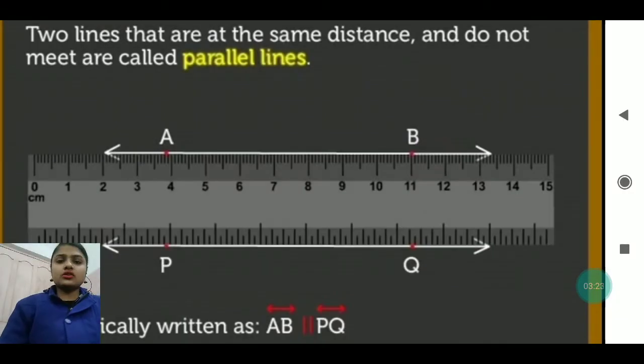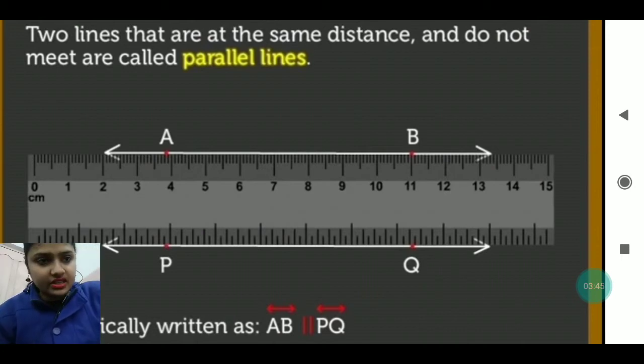in this figure you can see also two lines that are at the same distance. Like you can see, we are measuring the line here. Okay, line AB, we are measuring from 2 centimeters till 13.5, I think it is. Okay, and both have the same length.